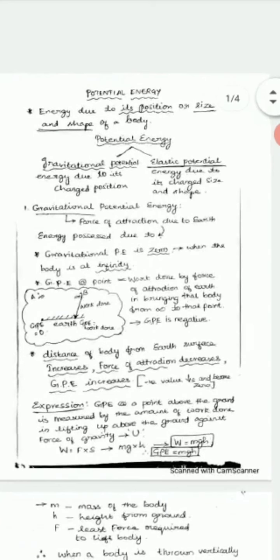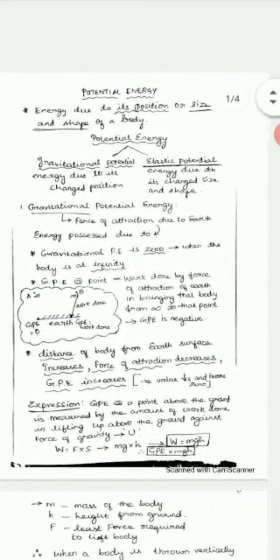Today is our physics class. Last week we have seen what is kinetic energy. There are two forms of mechanical energy, and in that one is potential energy, another is kinetic energy. We have seen kinetic energy in detail. Kinetic energy is the energy possessed by a body due to its state of motion. When it is moving, the body possesses energy, that is kinetic energy we have seen.